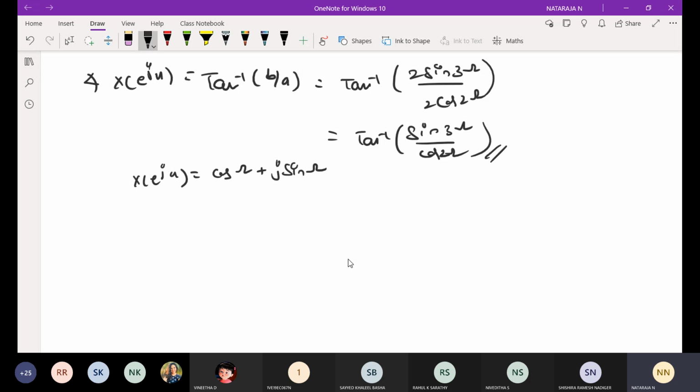You have to determine the corresponding time domain signal for the DTFT.